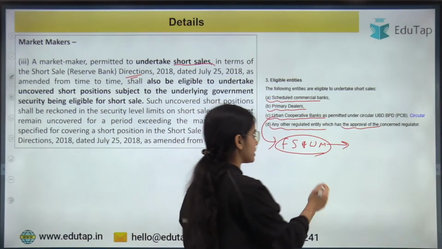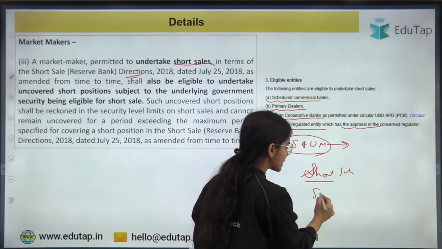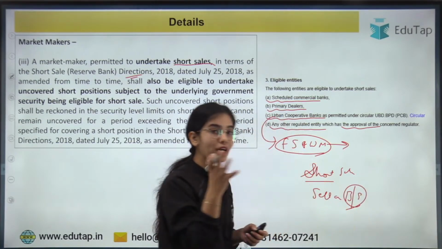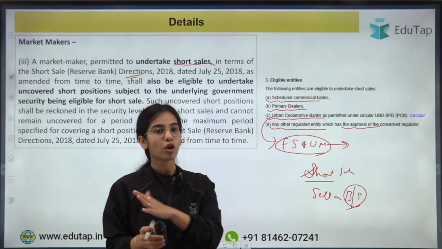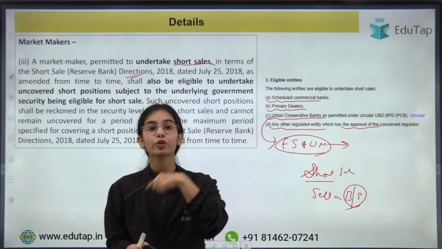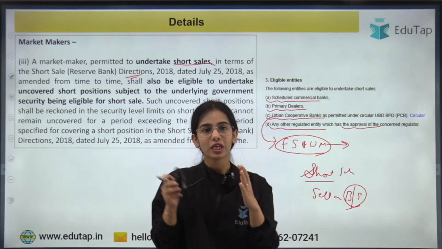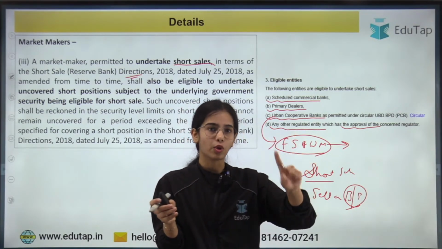Short sale actually means that you are agreeing to sell a bond or a security, but you do not have the security right now. You are agreeing to sell it on a particular date because you think that you are going to buy it in the future and you will sell it on that date.